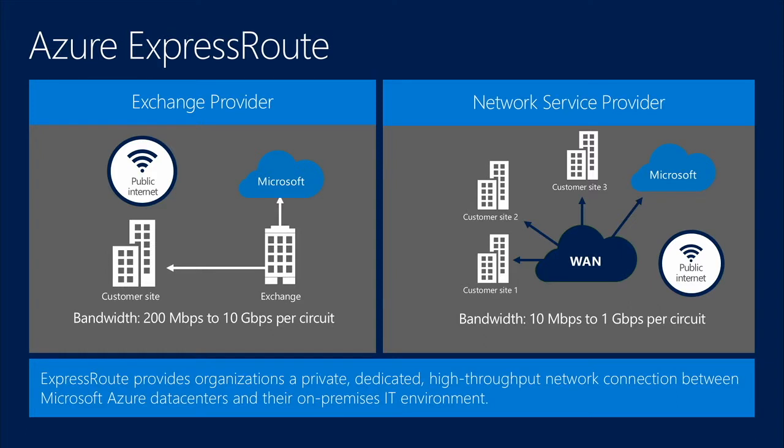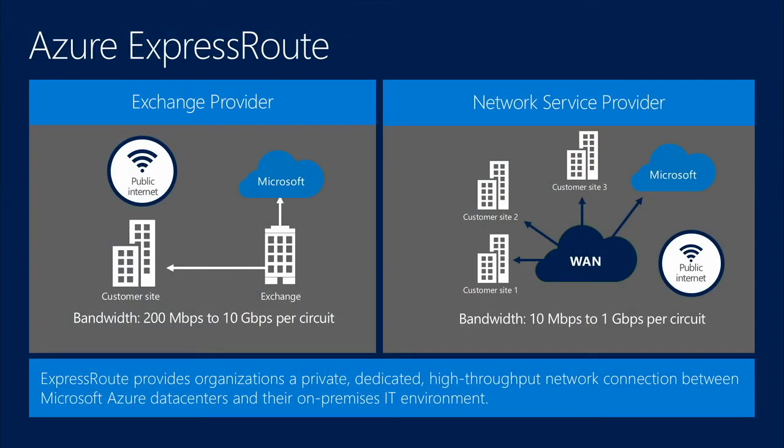Azure ExpressRoute is a much more scalable solution for hybrid connectivity. It comes in 2 flavors. The exchange provider flavor is really where you will partner with a colocation provider or an internet exchange provider like Equinix or Level 3, companies like that. Essentially, you're going to run a direct connection from your cage in the colo center directly to Azure. The bandwidth here ranges anywhere from 200 megabits per second all the way up to 10 gigabits per second per circuit. And the beauty is you can actually have multiple circuits for availability and increased performance.